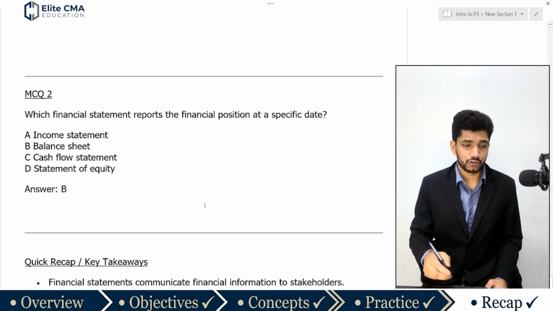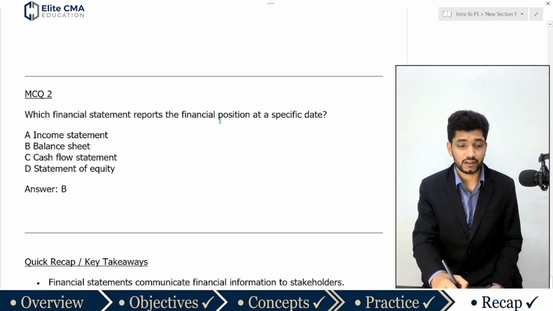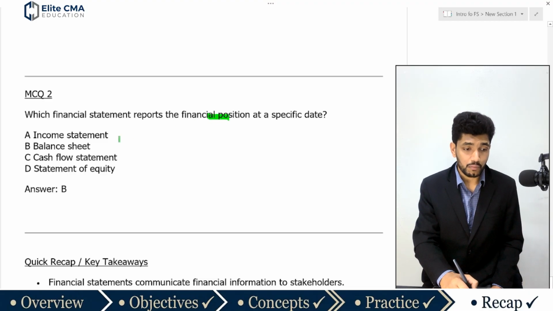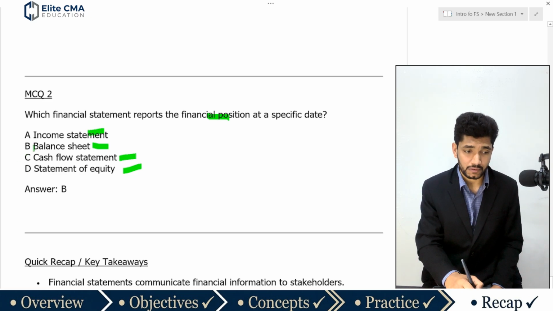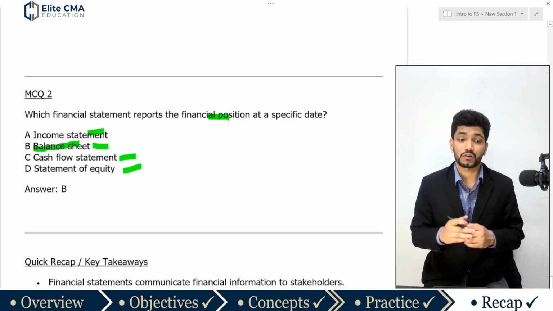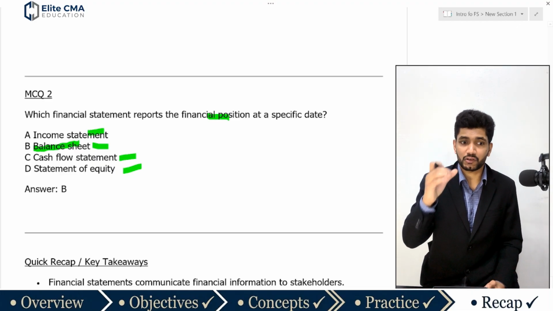Then let's move into question 2. Which financial statement reports the financial position at a specific date? Option A, income statement; option B, balance sheet; C, cash flow statement; and D, statement of changes in equity. As discussed previously, it is the balance sheet, or statement of financial position, which reveals the financial position of a company on a particular date.